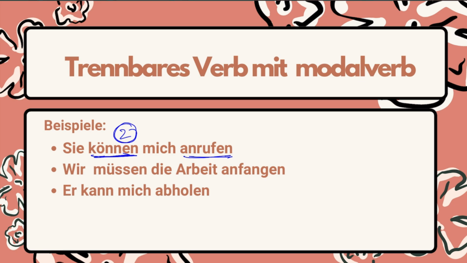So anyway, second place is occupied by the modal verb. So the separable verb will be in infinitive form at the end of the statement. Sie können mich anrufen. Wir müssen die Arbeit anfangen. We know that these are all separable prefixes, but we have to write them as they are, because in second place the verb we are conjugating is a modal verb, not the separable verb. Keep it in mind, separable verbs have to separate only when they are conjugated.